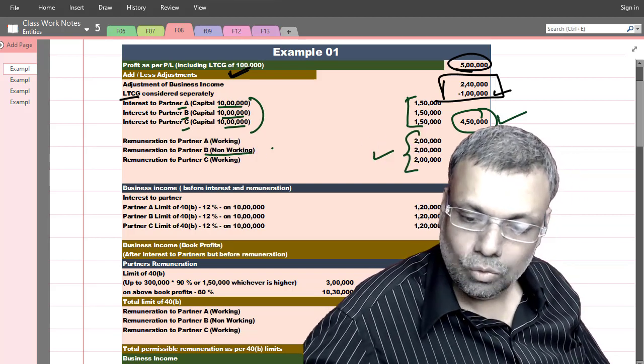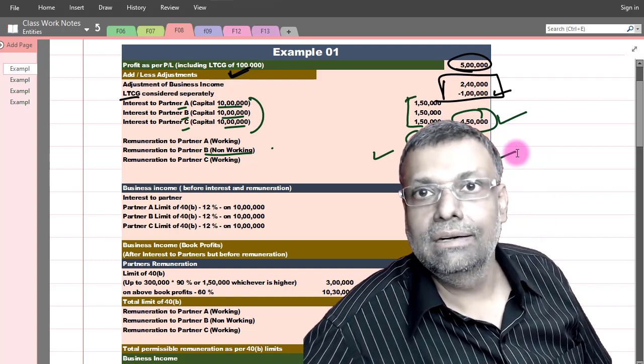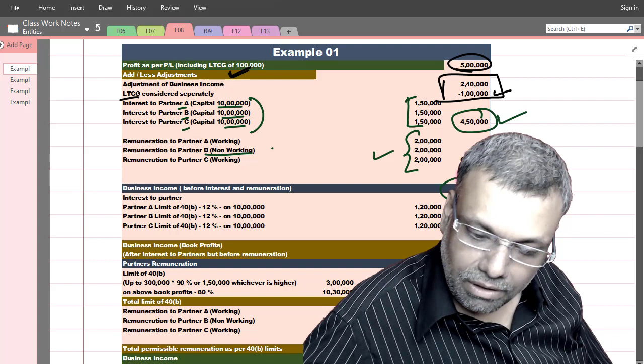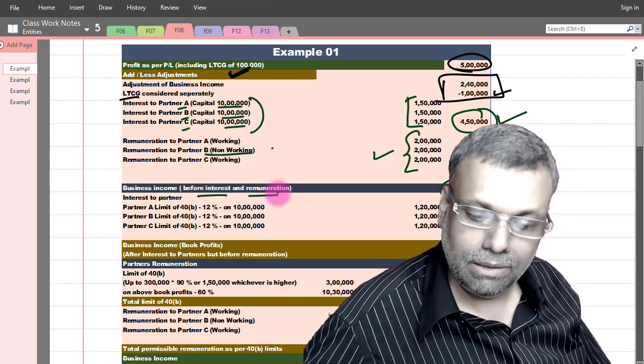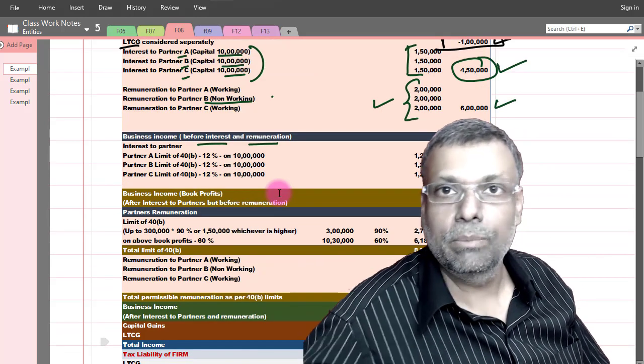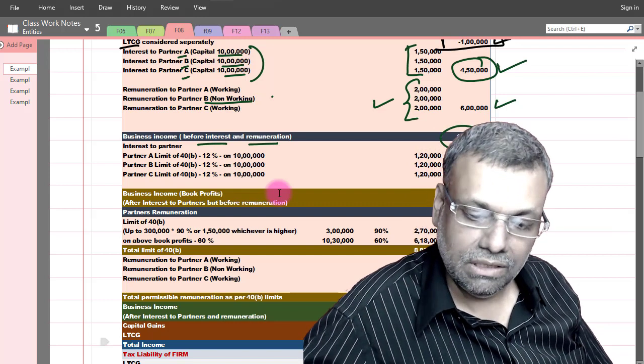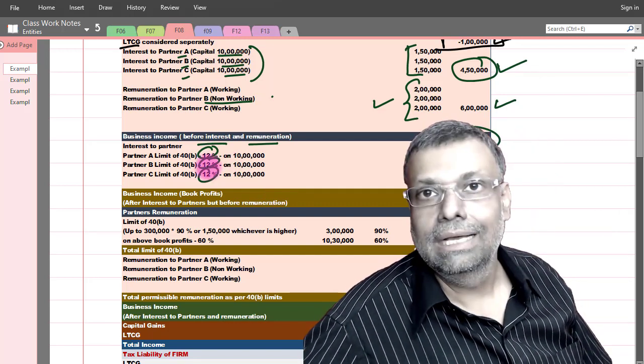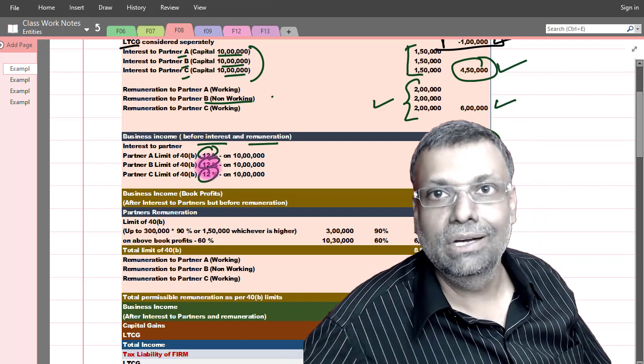First of all, I will add the total remuneration. So total interest add, total remuneration add. That's the first thing. Then I will get a profit which is before interest and remuneration. Then I will give the interest deduction. So 12%, 12%, 12%. However, it should be authorized by the deed, with the period of authorization.